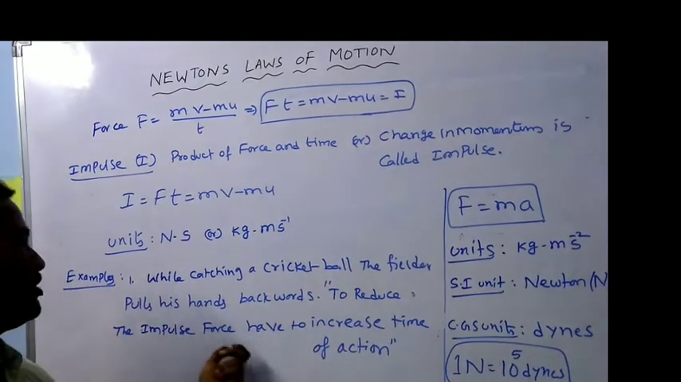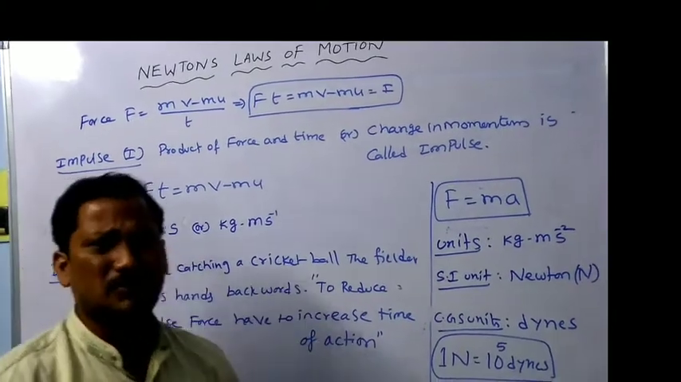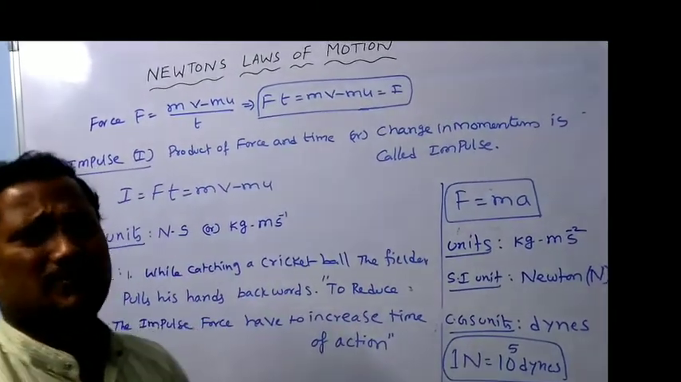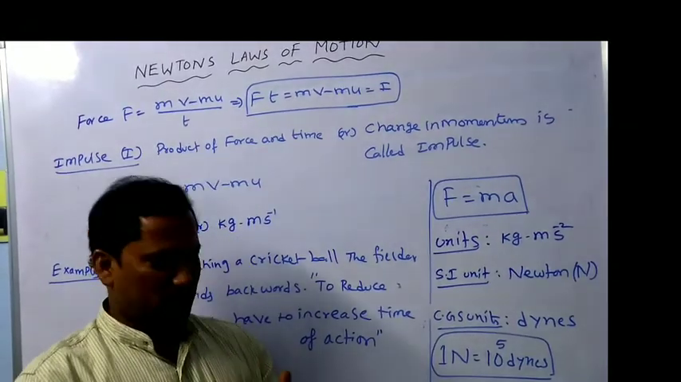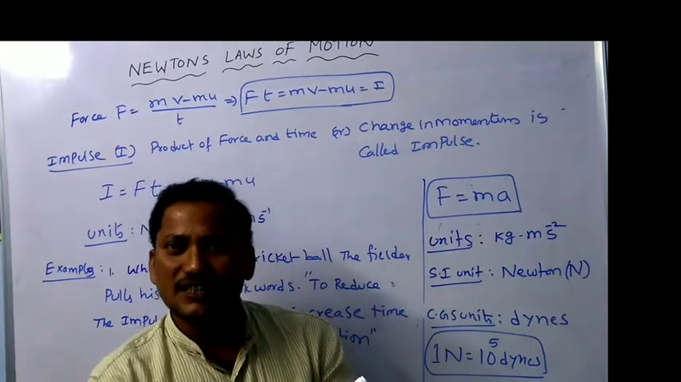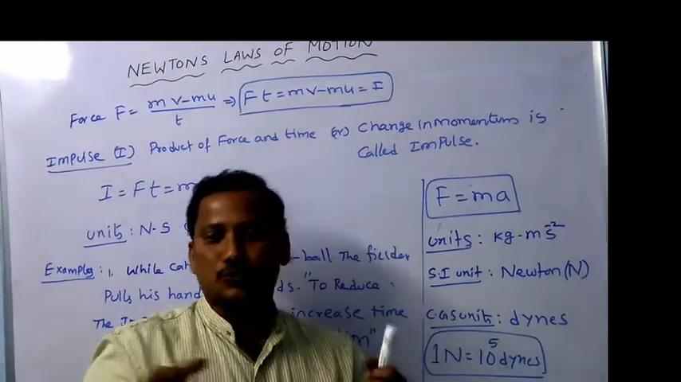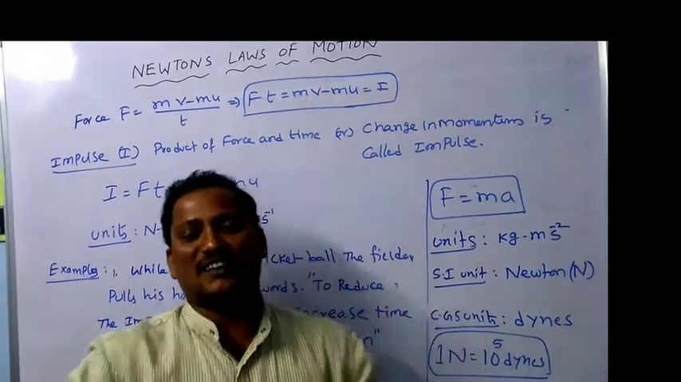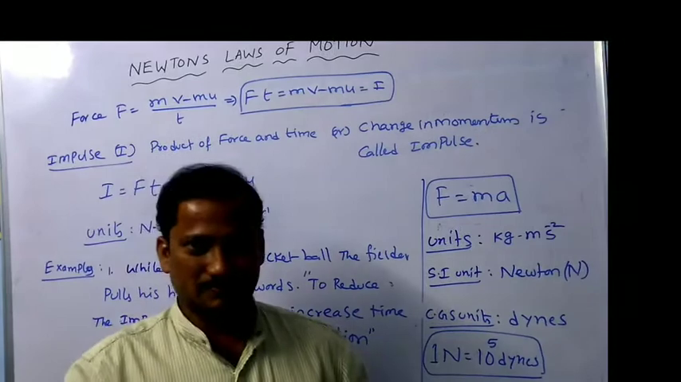To reduce the impulsive force, you have to increase the time of action. This is one example. Another example is also there: shock absorbers. Say for example, generally everybody rides a bike. Just below the seat of the bike or in front below the handle, two springs are provided, which we can say are shock absorbers.